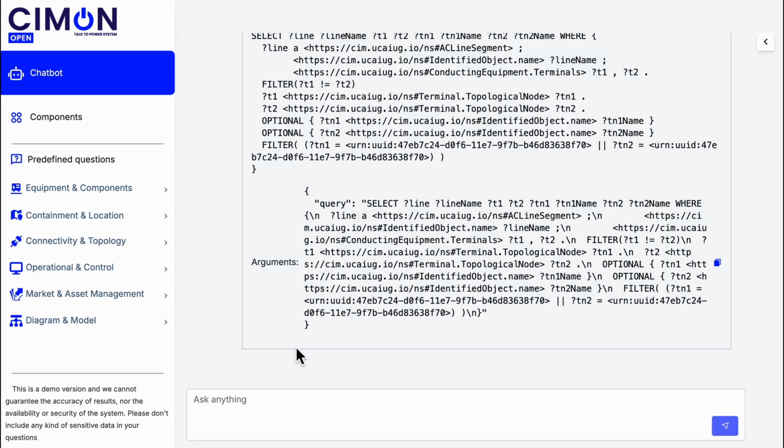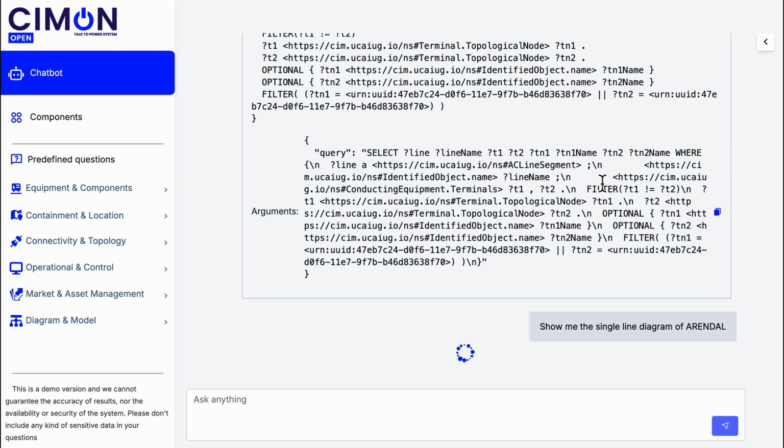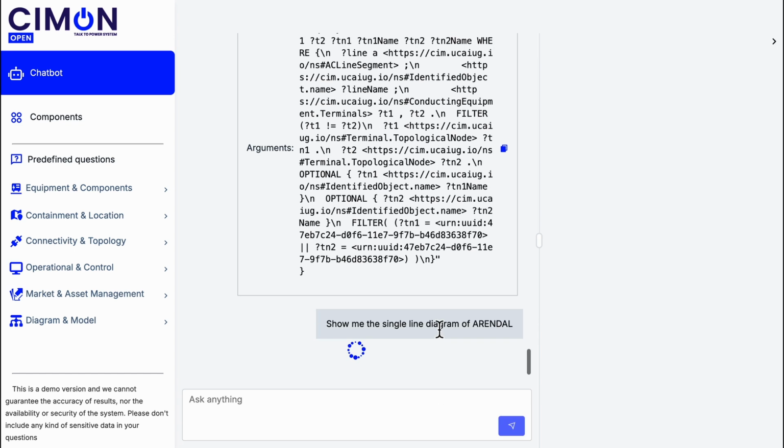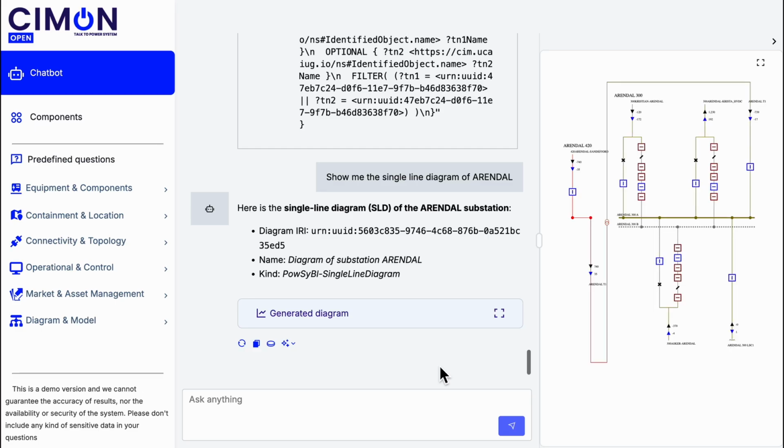Now let's look at visualizations. Ask, show me the single-line diagram of Arundel, and the chatbot retrieves and displays a PowerSciBL electrical diagram, a standard engineering visualization showing bus bars, switches, disconnectors, transformers, and power flows. These are real, standards-compliant diagrams that engineers use daily. This turns the abstract data model into something you can see, navigate, and understand.